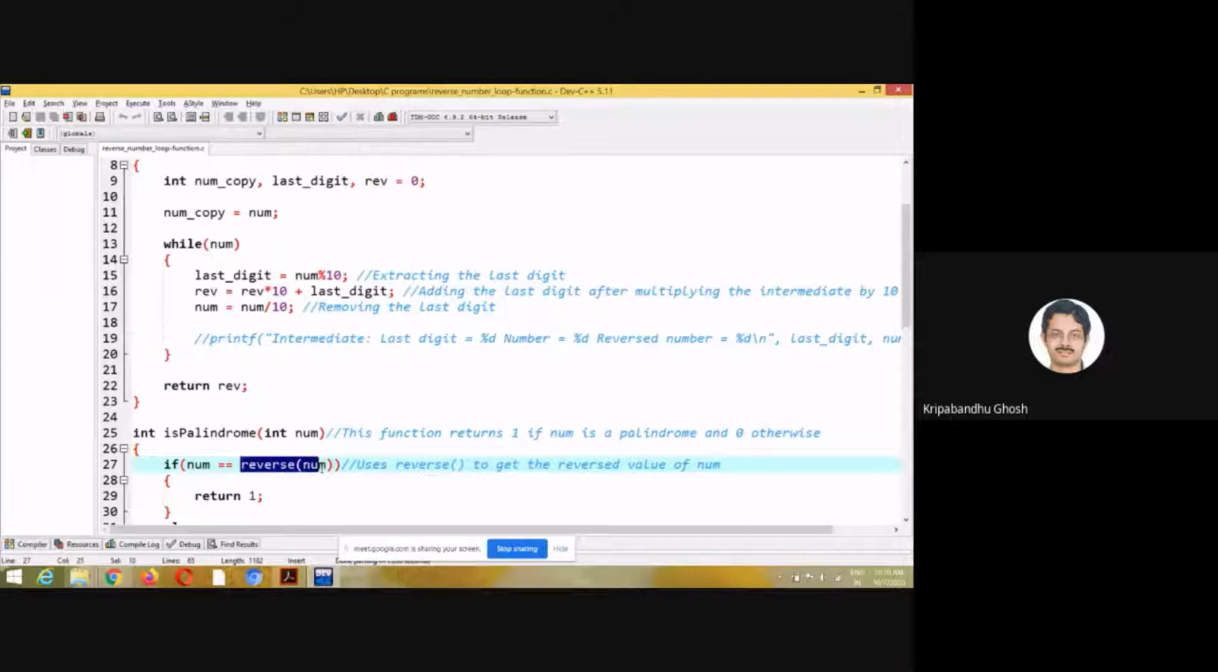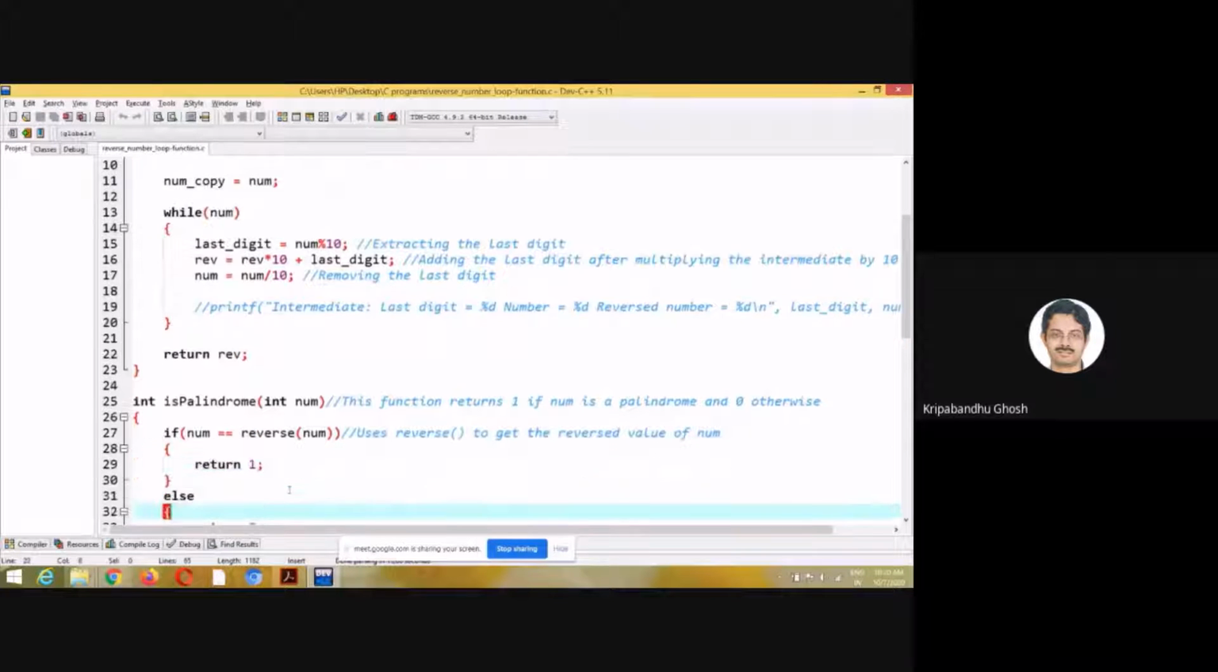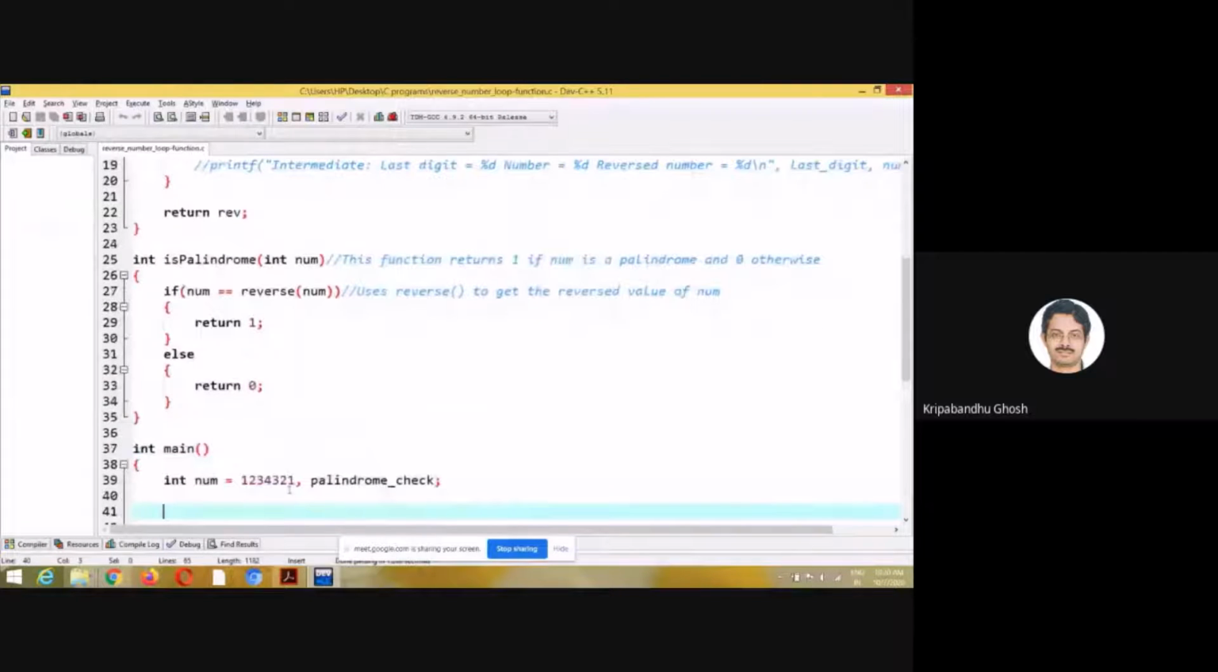So in place of this, the compiler will basically write rev internally. So if num is equal to rev, then it is a palindrome, right? So then it will return 1. Otherwise, it will return 0.